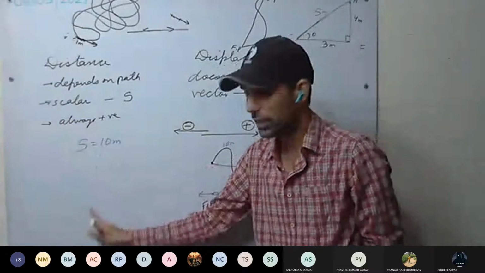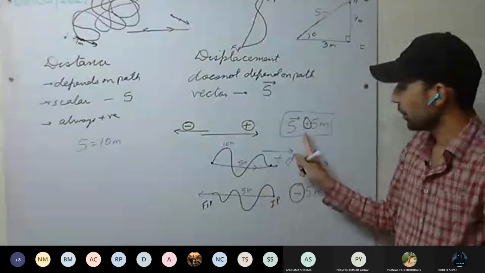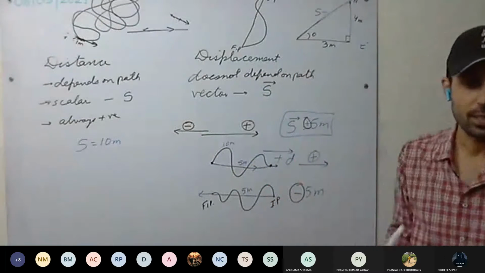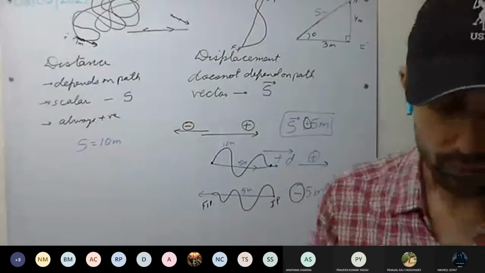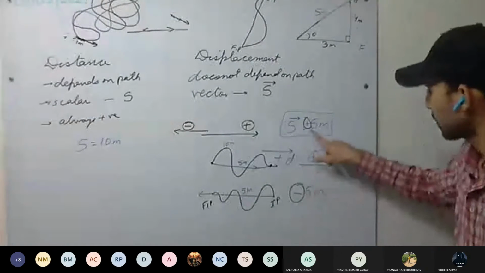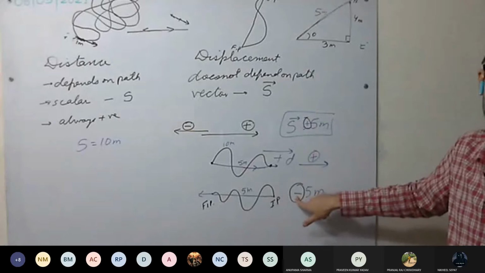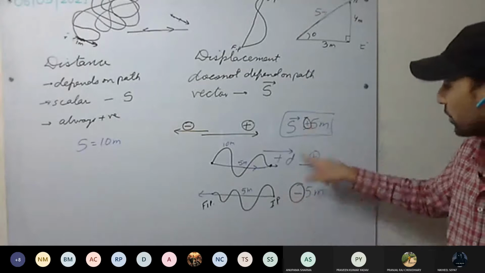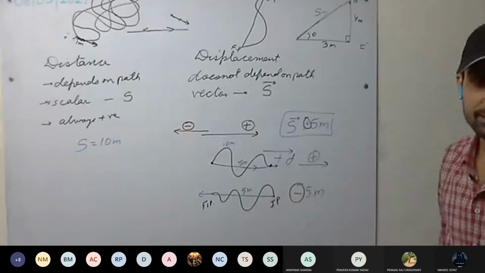Therefore, distance is always positive. Displacement can be positive or negative depending on its direction. That is, this positive and negative sign denotes the direction. So depending on the direction, we'll get the sign.